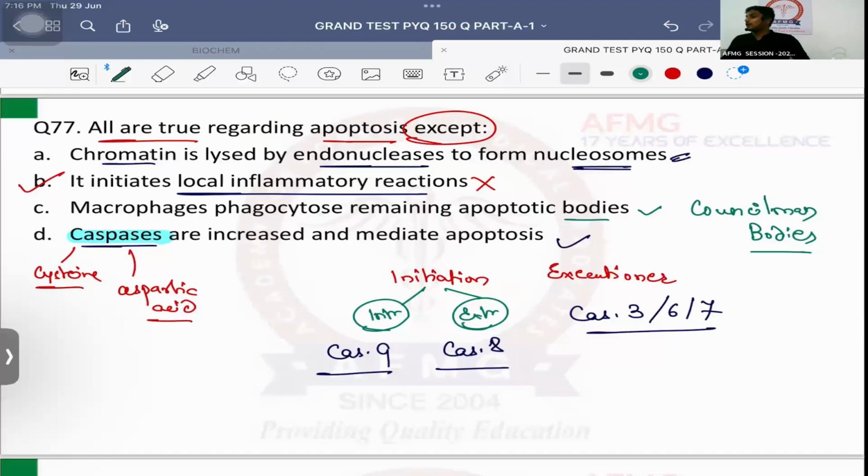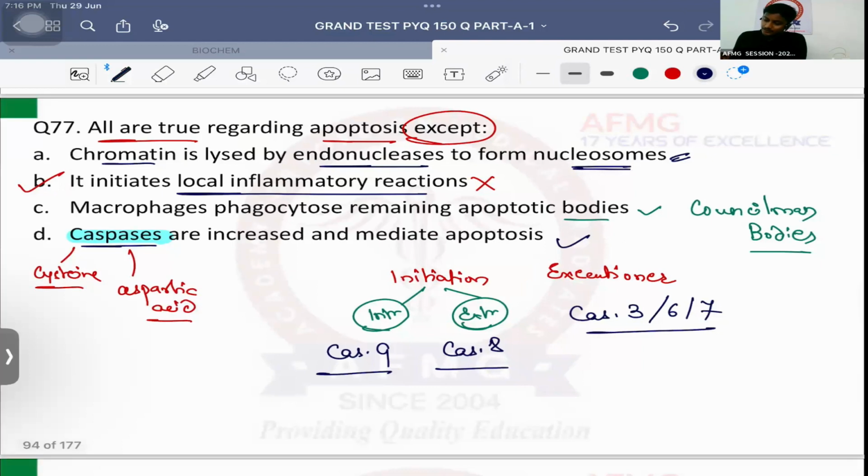Remember the caspases, those are important. What is the dye used for apoptosis? Previous year question. Very good. It is the annexin 5 dye. On electrophoresis, apoptosis shows which pattern? Step ladder pattern. And necrosis shows smearing pattern. No issues with this, anybody?